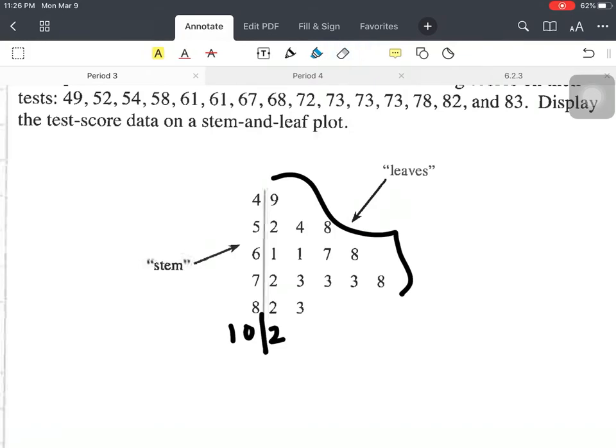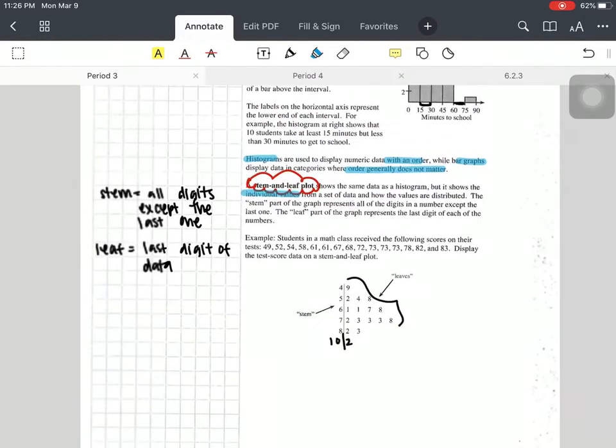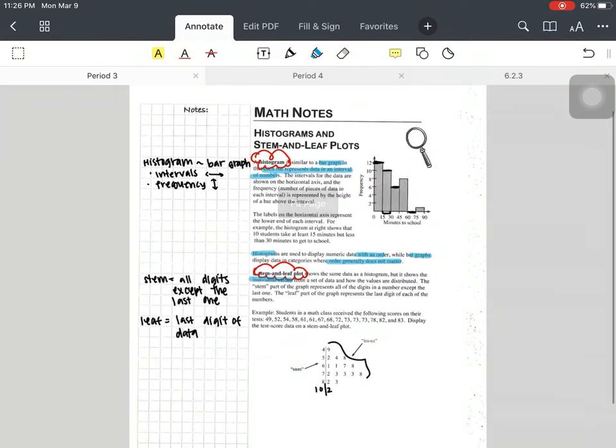Okay, so this is the data that's cool because you can see kind of where students scored the most. And you can see that most students scored around the 70s range, and that's what you're looking for. Okay, so we'll do some practice, not on a puzzle, but in your homework. You've actually had some homework problems already on this, right? So hopefully you feel a little bit more comfortable, and that's it.